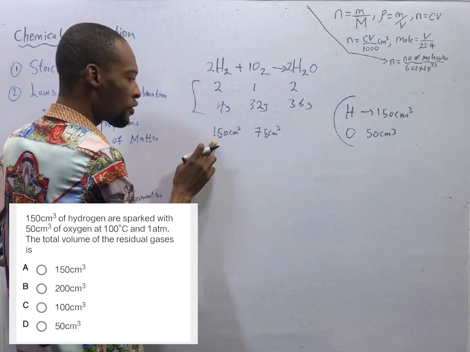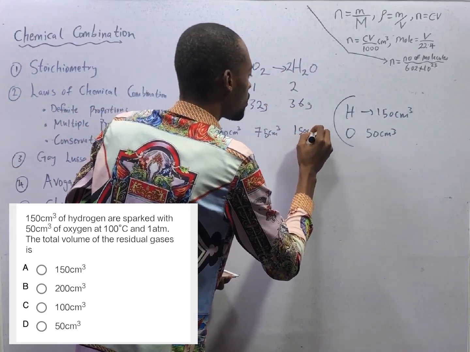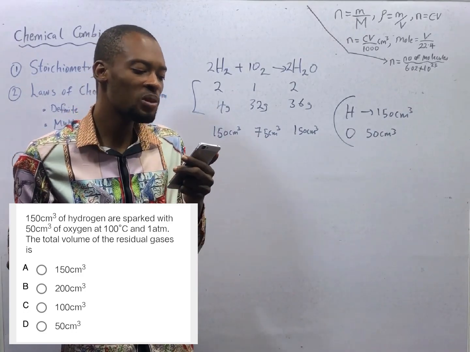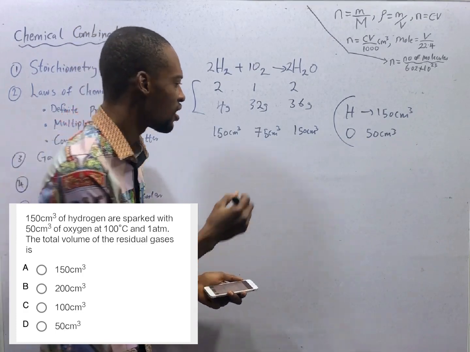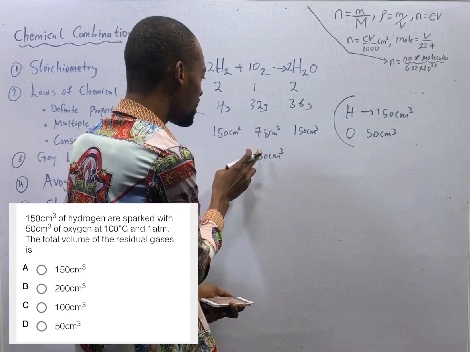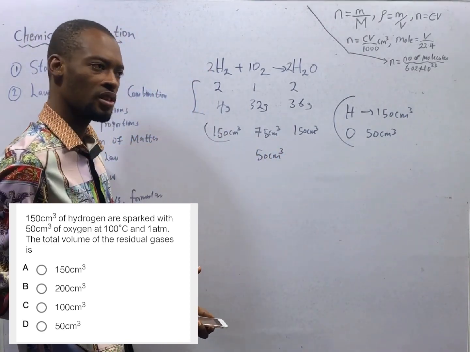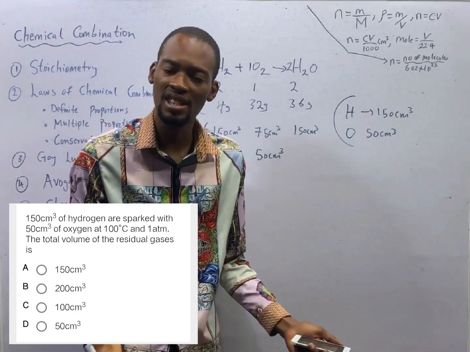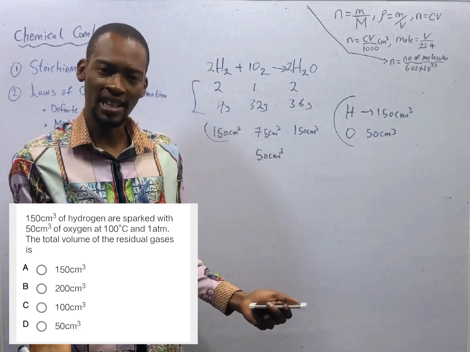Why? If 2 is 150 cm cube, 2 mole of water will also be 150 cm cube. This is supposed to be. But look at the question. They only gave us 50 cm cube of oxygen. What does that mean? The oxygen they gave us is not enough. Since the oxygen they gave us is not enough, we can therefore not use all the hydrogen. Oxygen will determine the product form. It is the limiting reagent. Hydrogen is in excess.